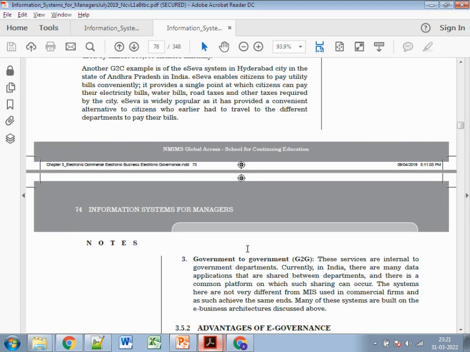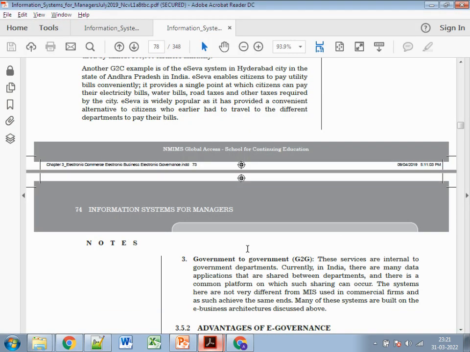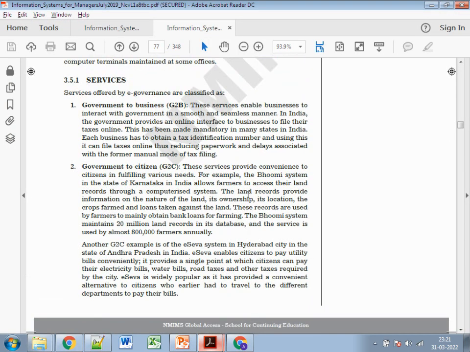So here is where you just need to refer. Maybe you can use the eBhumi project. eBhumi is basically for the farmers. So maybe you can take the reference of this, or there are a lot of schemes like the NREGA scheme or the Rain Basera scheme for very needy and poor people.